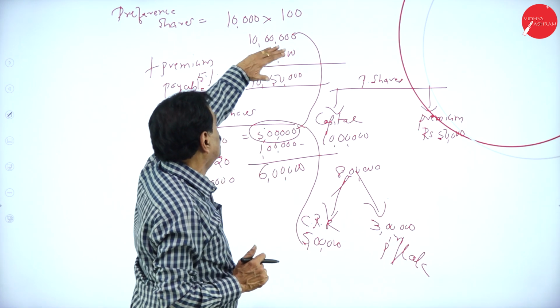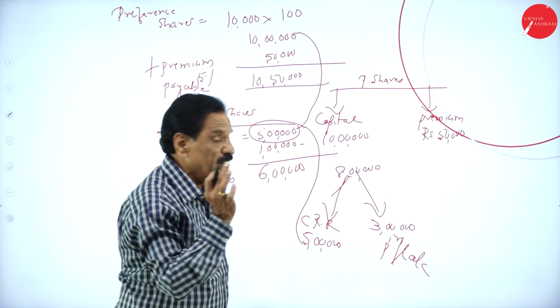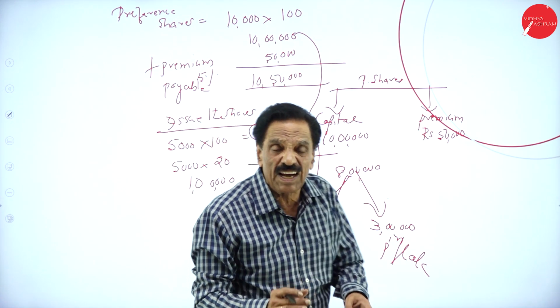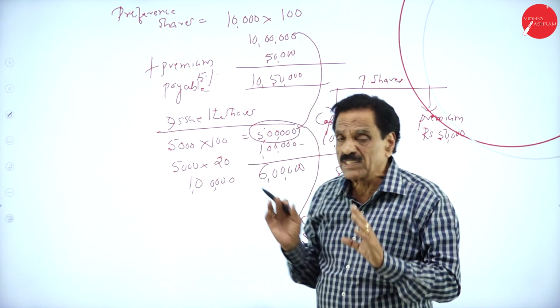Actually, you have to pay how much? 10 lakh. How much available by issuing the share? 5 lakh. How much shortage? 5 lakh. For that, you create the CRR with the help of profit and loss account, then pay them. So, what is the procedure?